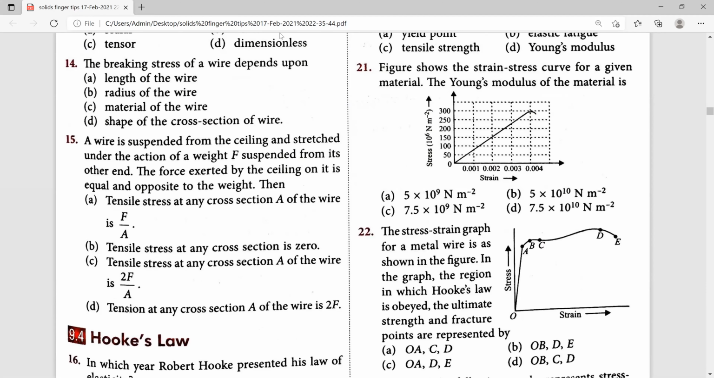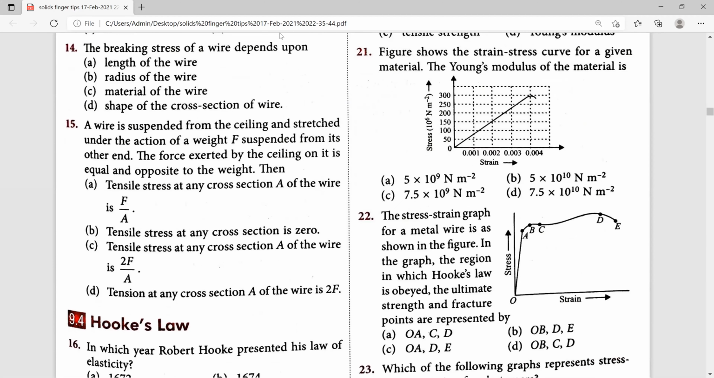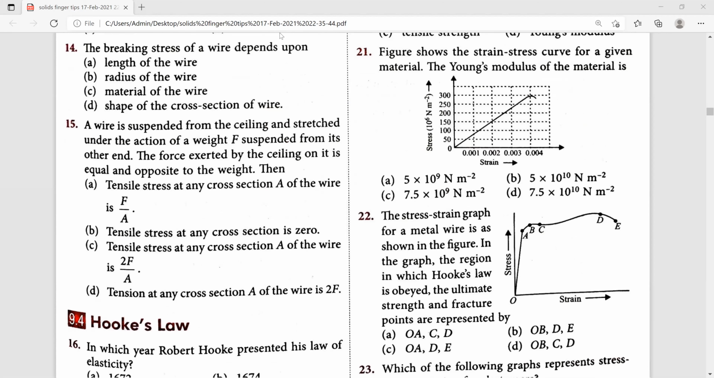14th one. The breaking stress of a wire depends on length of the wire, radius of the wire, material of the wire they have given, and shape of the cross-sectional wire. And the 4 options put together, and we have to choose the right answer. For 14th one, the breaking stress of the wire depends upon the nature of the material of the wire. Therefore, for 14th one, which option is it? The right answer is C one.